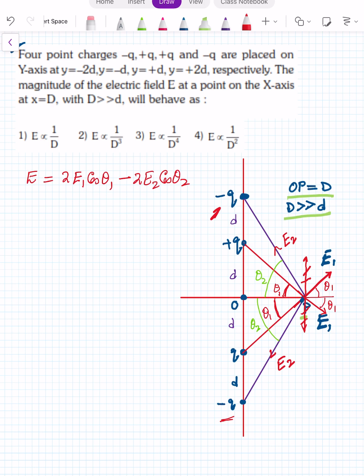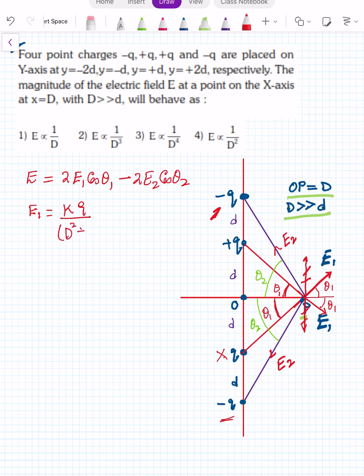Now let's find the values of E1, E2, theta 1, and theta 2, and we'll be able to solve. E1 is equal to 1 upon 4 pi epsilon naught, Q upon the distance from here to P, which is capital D square plus small d square.